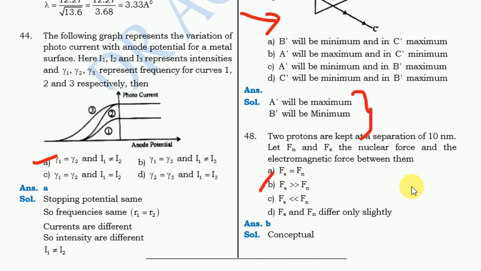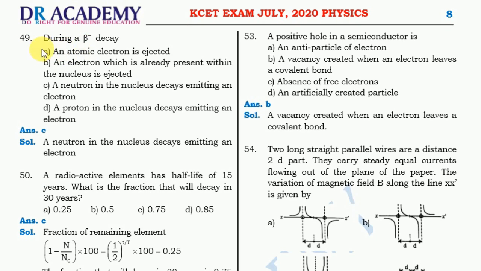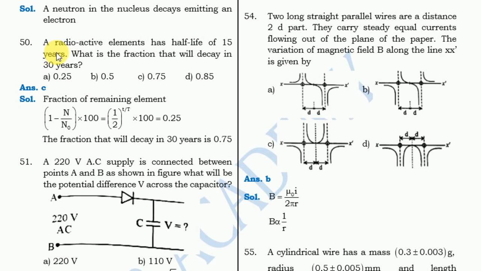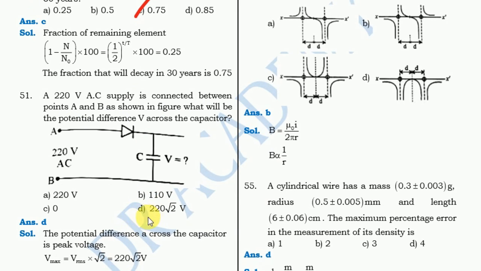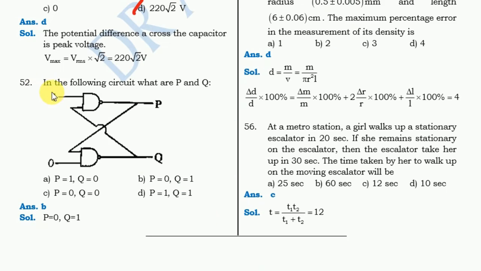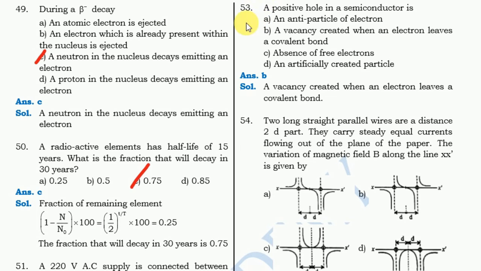Next, for this question, the correct answer is option C. Next, radioactive elements. For this question, the correct answer is 0.75. And next one, a 220 volts AC supply is connected between. For this one, the correct answer is option D. Next one, for this circuit, the correct answer is option B. P equals 0, Q equals 1. Next question, a positive hole in a semiconductor is. For this one, the correct answer is option B, a vacancy created when an electron leaves.